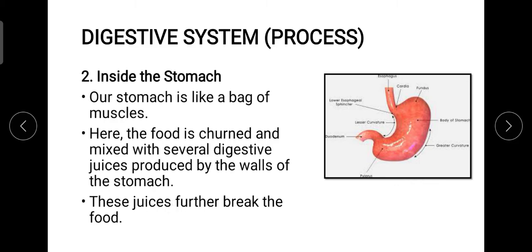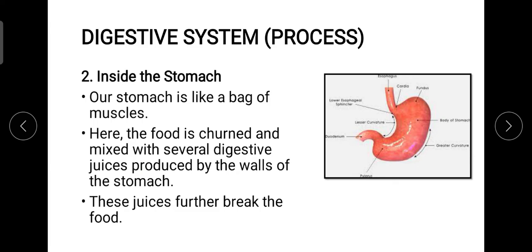So we are straight away moving to the next part of this particular system, that is the stomach. Now the stomach is basically a bag of muscles which carries out different processes of mixing, grinding, and at the very same time churning. So what exactly do these things mean? That we are going to mix the food with different sorts of digestive juices.